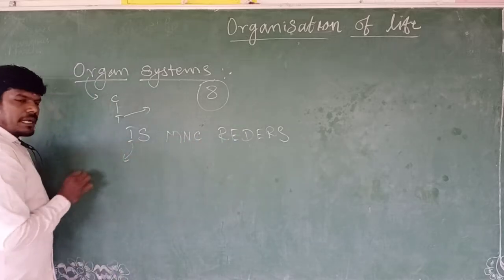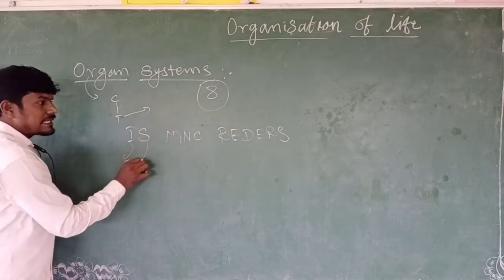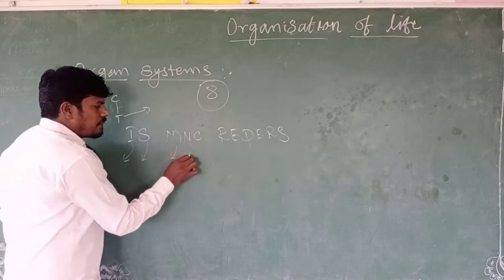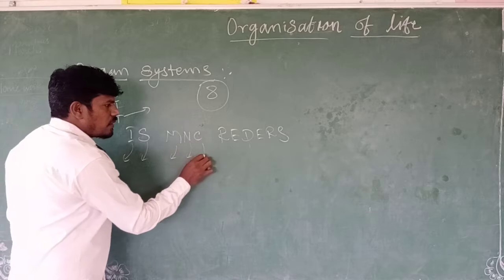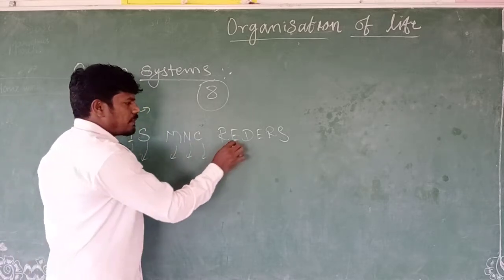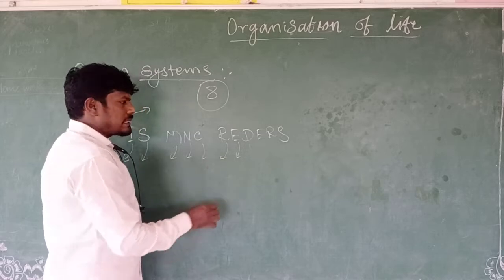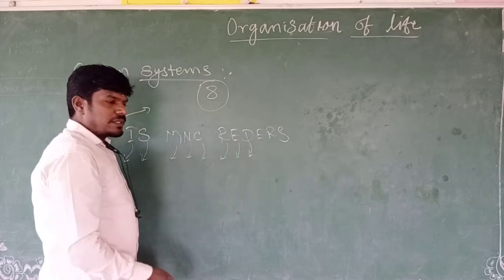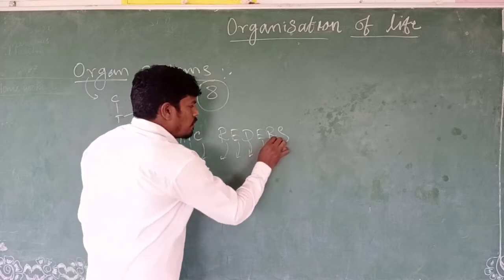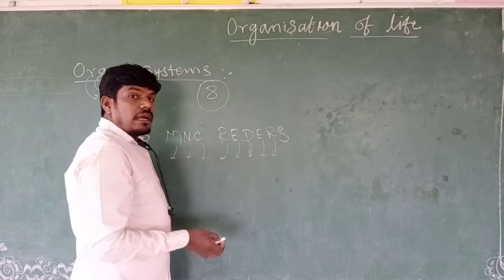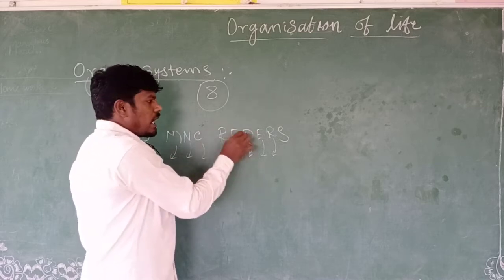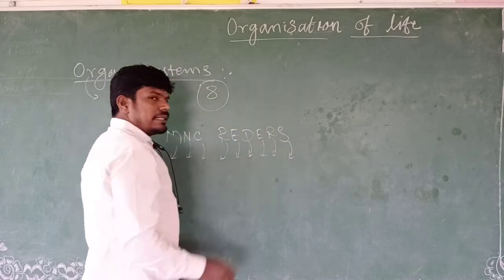I for integumentary system, S for skeletal system, M for muscular system, N for nervous system, C for circulatory system, R for reproductive system, E for excretory system, D for digestive system, one more E for endocrine system, one more R for respiratory system, and S for sensory system.